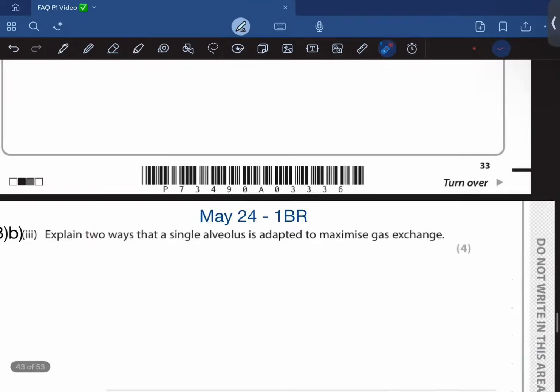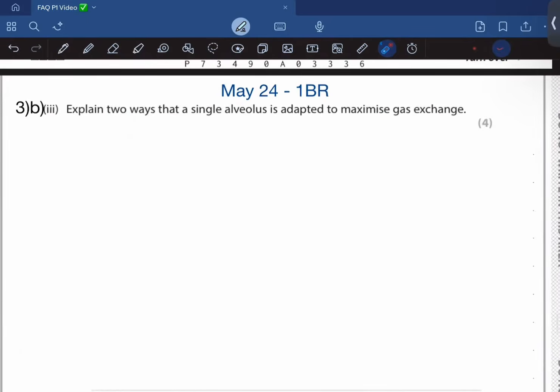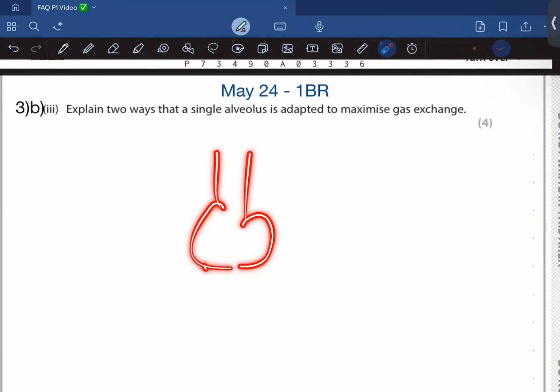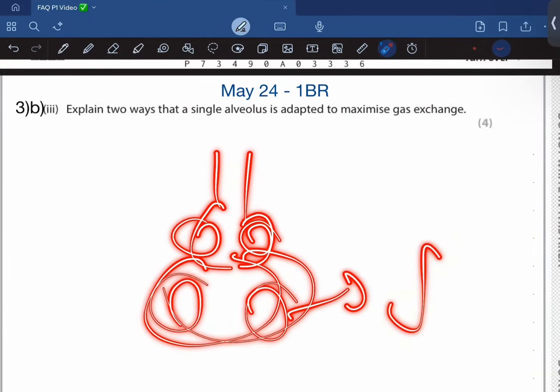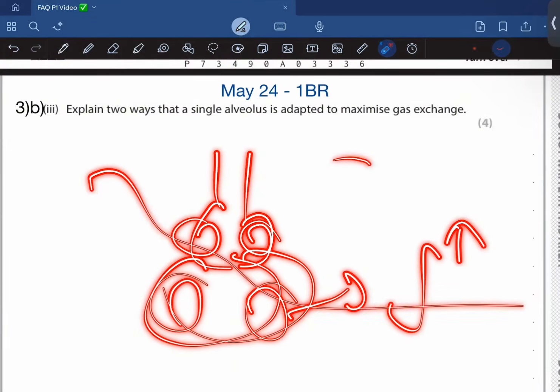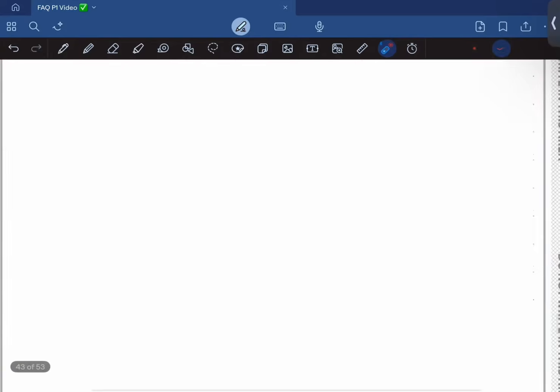Moving on. Okay, so explain two ways in which a single alveolus is adapted for maximized gas exchange. Okay, so first of all, the alveolus has a grape-like structure, right? And it increases the surface area and hence the diffusion rate, and also they're surrounded by many blood capillaries, which maintain a steep concentration gradient, right? So yeah.